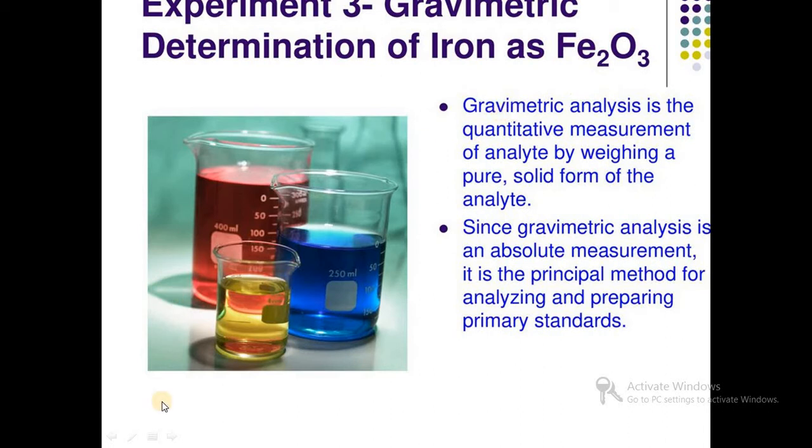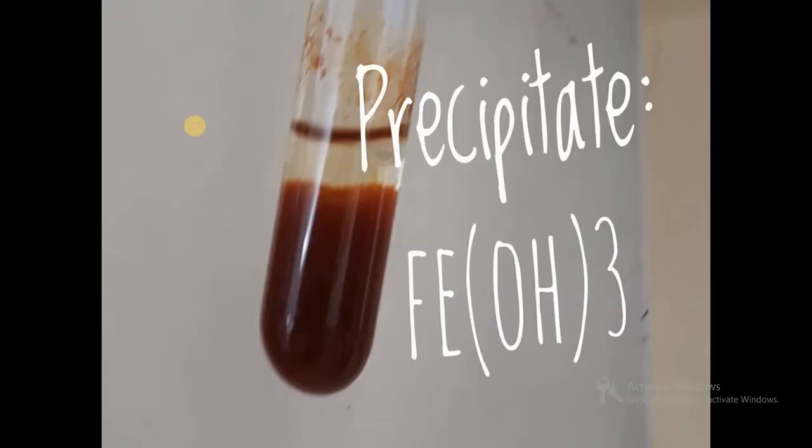What is gravimetric analysis? Gravimetric analysis is the quantitative measurement of an analyte by weighing a pure solid form of the analyte. So in gravimetric estimation, we can determine the weight of the compound. This is a quantitative measurement. In this gravimetric estimation, a precipitate of Fe(OH)3, ferric hydroxide, is formed. It is a brown colored precipitate.